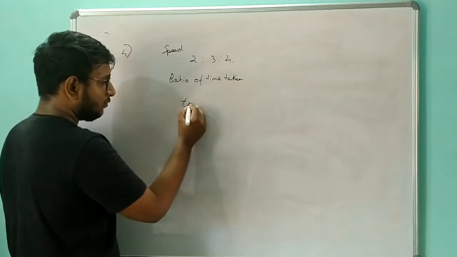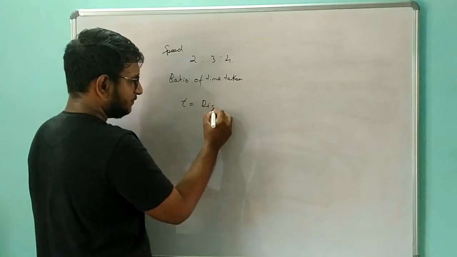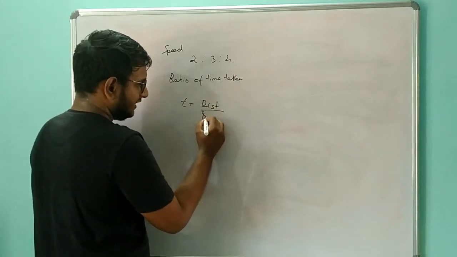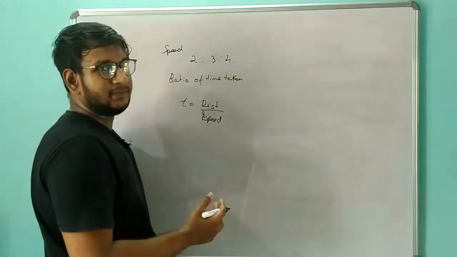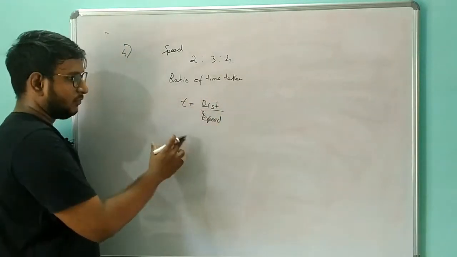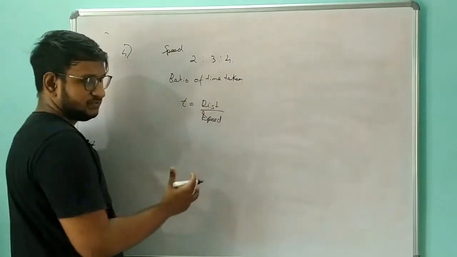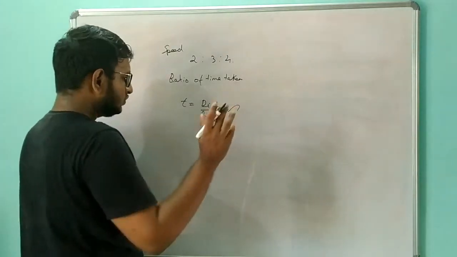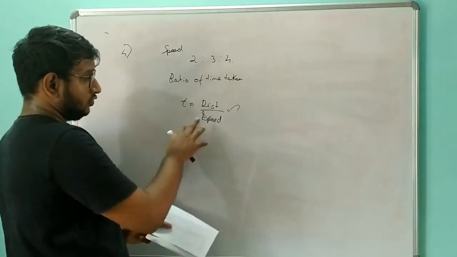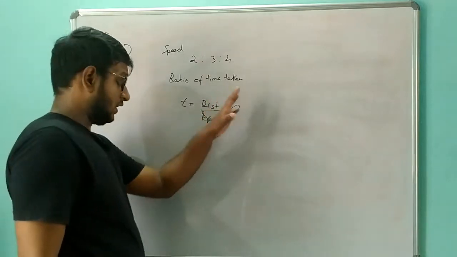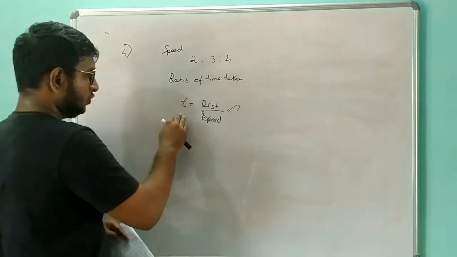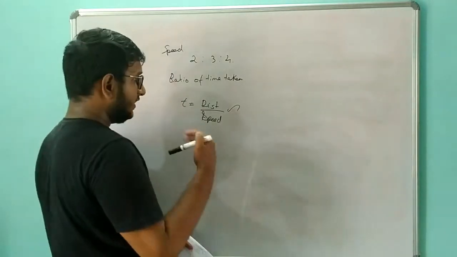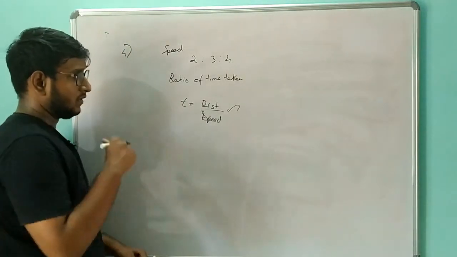The time taken formula is nothing but distance by speed. We can say speed is equal to distance by time, right? So with that formula we get time taken is equal to distance by speed. This is one of the physics formulas, so keep it in mind, as it will be useful in a lot of sums as well. So by using this formula, distance by speed, we are going to find the ratio of time taken by the three cars.